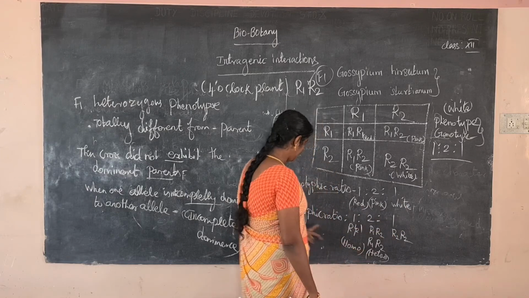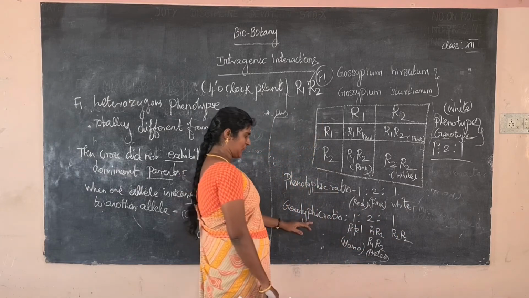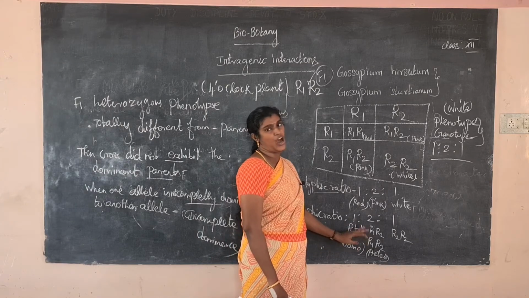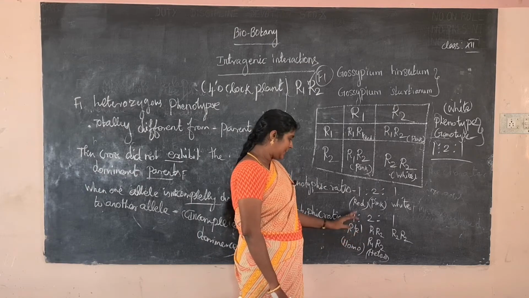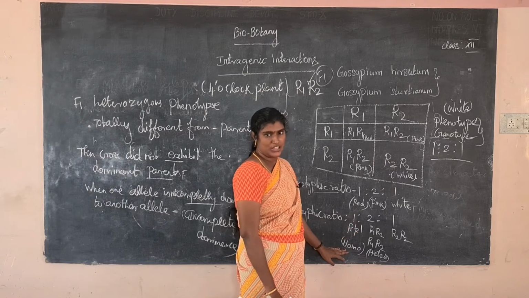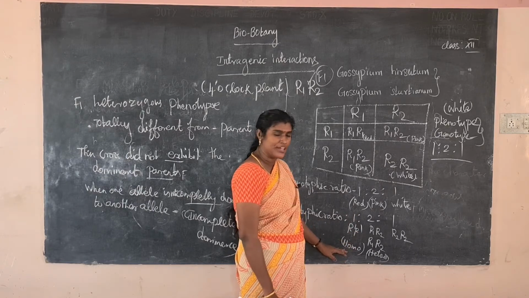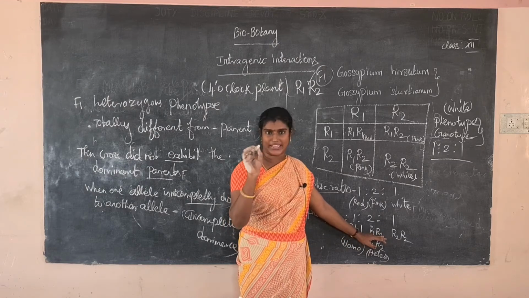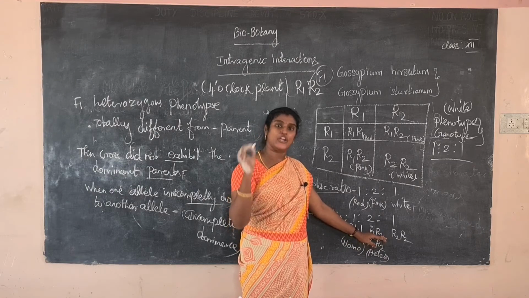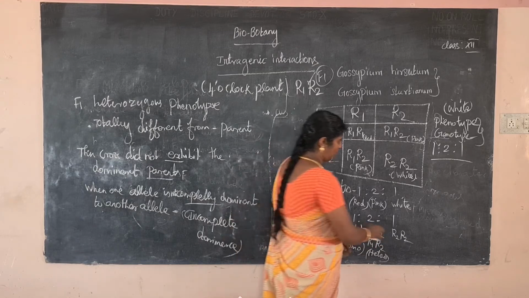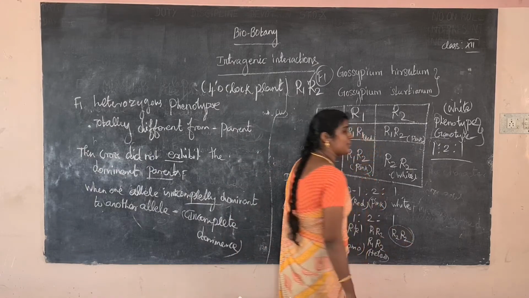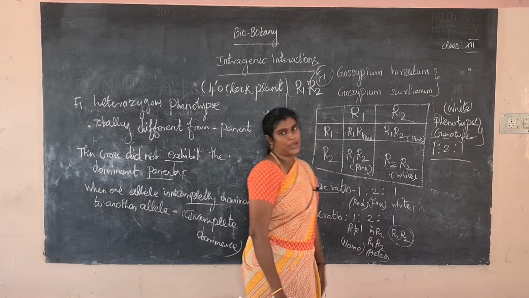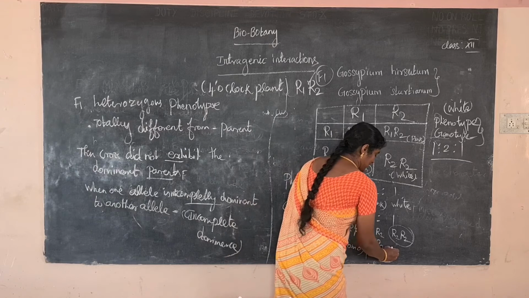Next, what is the genotypic ratio? First, capital R1, R1 indicates which color? Red color. This is homozygous, pure breeding. Next, R1, R2 is an intermediate color. It is a pink color. It is heterozygous. Next, what is R2, R2? R2, R2 is homozygous, pure breeding. It is a parent color. Which color? White color.